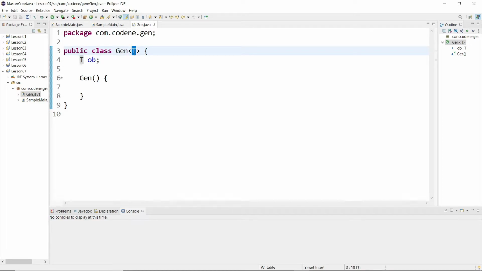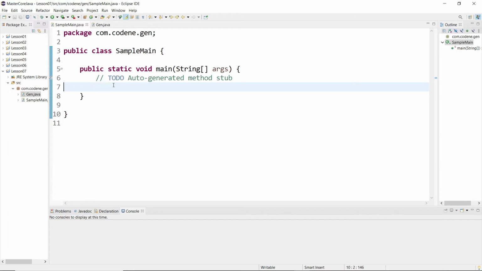Now T does not represent any specific class, right? It just means that it will be a generic type and it can represent any class, and we can declare it in any other class. For example, in here when I write Gen, I can write the class of object it will be accepting.